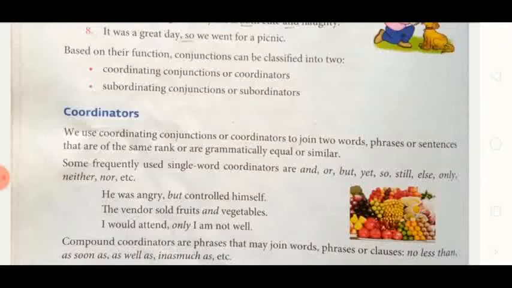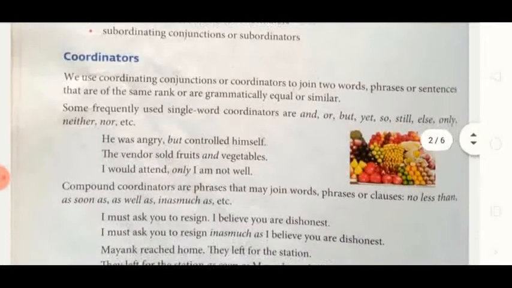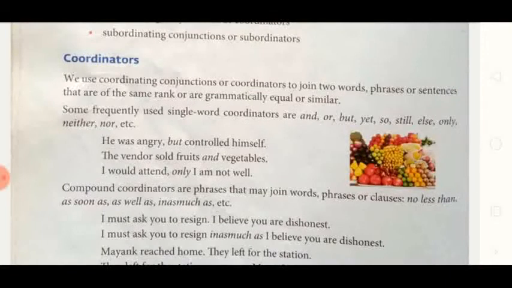Some frequently used single word coordinators are and, or, but, yet, so, still, else. See here now. He was angry but controlled himself. He was angry, he controlled himself. Both are of the same grammatical status, having the meaning in it. And we join this with but to show the adversity.